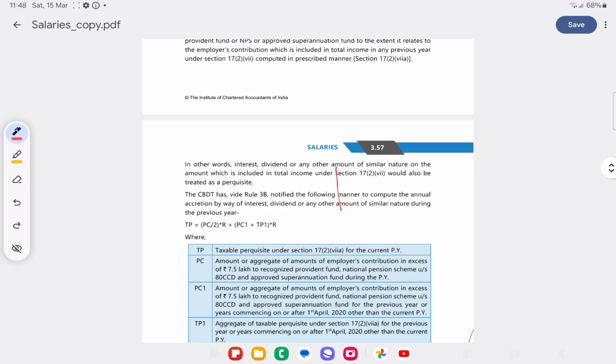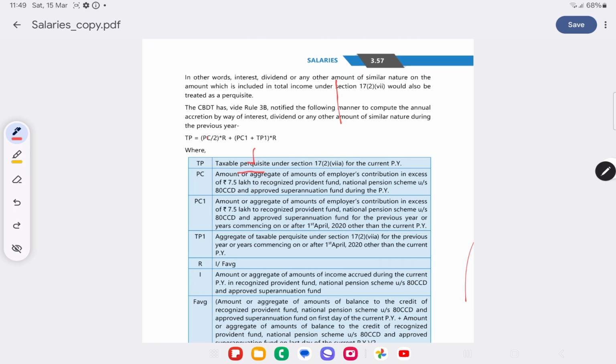So what will be the formula? Taxable perquisite will be PC by 2 into R, where PC is the amount of aggregate employee contribution in excess of 7,50,000, divided by 2, into R, plus the aggregate amount of employee's contribution in excess of 7,50,000 to RPF, National Pension Scheme under section 80CCD and approved superannuation fund for the previous year or years commencing on or after 1st April 2022 other than the current previous year.